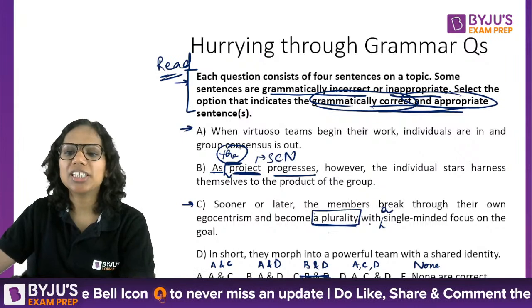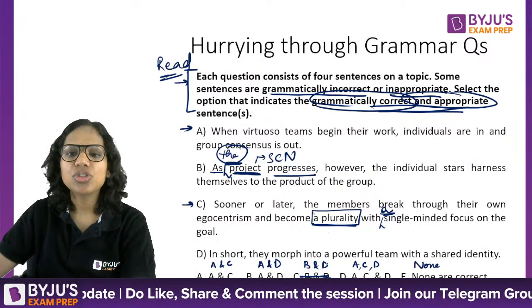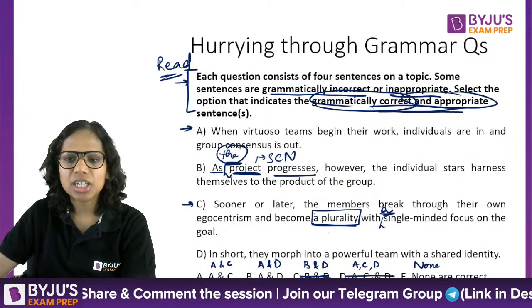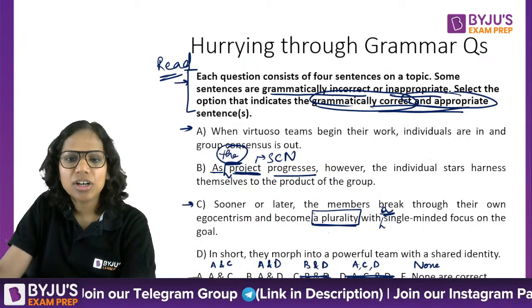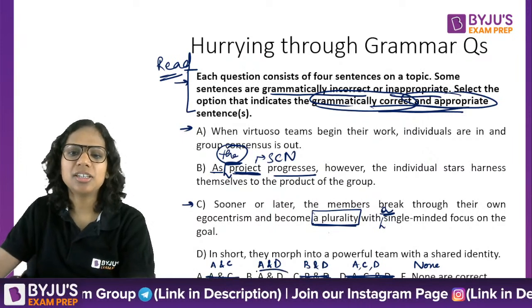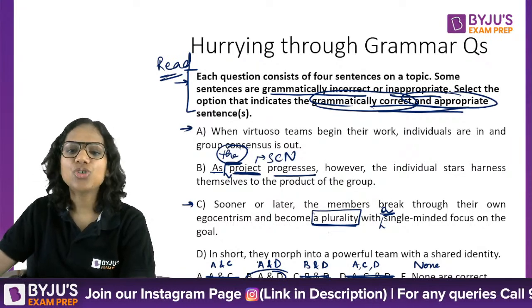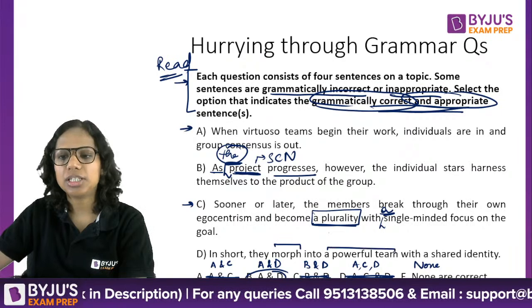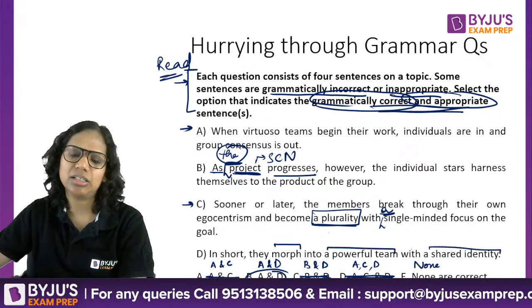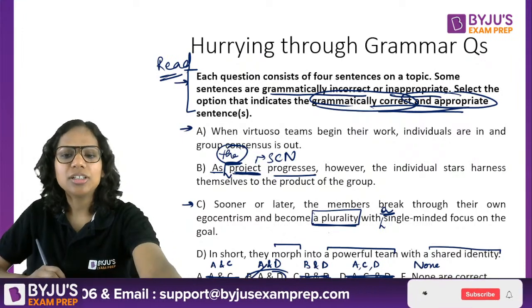They become a plurality with a single-minded focus. A was required here as well. So C is erroneous. Even this cannot be the answer. Either A and D or none. Let's look at D. In short, they morph into, they change into a powerful team with a shared identity. Seems correct to me. So the answer is B, Bangalore here.